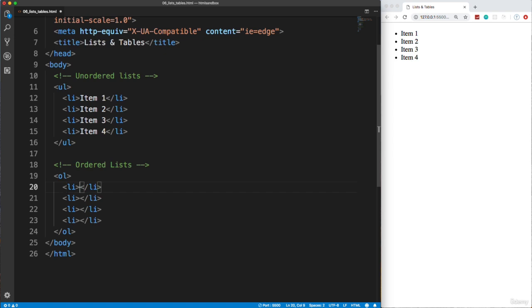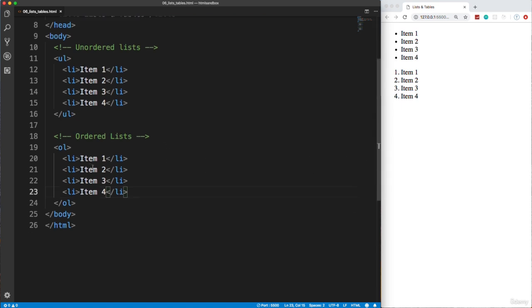Okay, so a little tip there. And we can fill these in. We'll say item 1, item 2, item 3, item 4. And we'll save that, and now notice that instead of bullets we actually have numbers. Okay, so it's a numbered list.